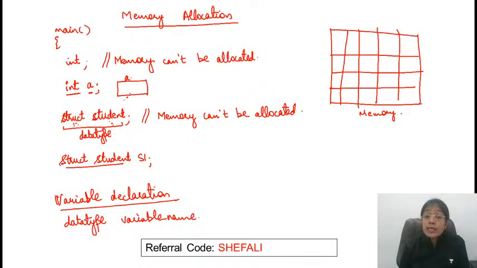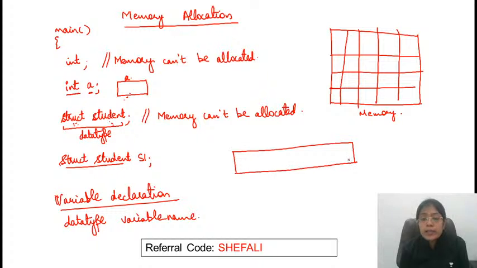How will the memory be allocated? How much memory will be allocated? Let's analyze that. What did we take in the structure? First of all, we are taking the student ID. It will be getting the memory. What is the data type of student ID? That is integer. So 2 bytes of memory will be allocated to student ID.